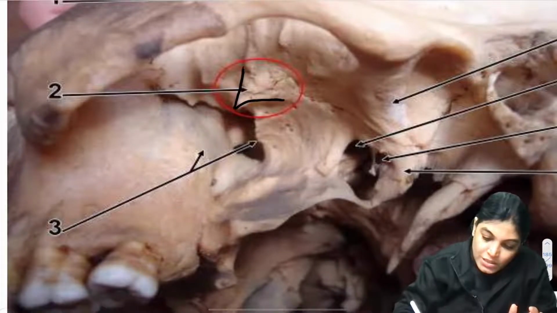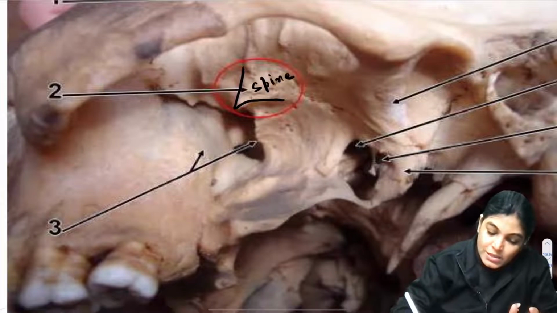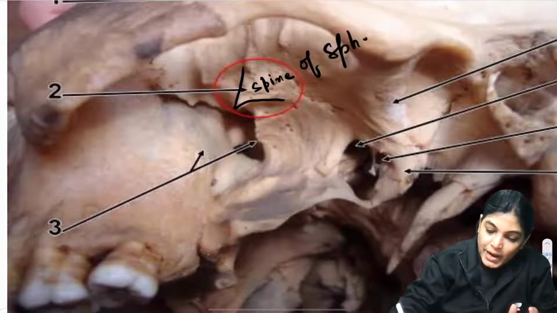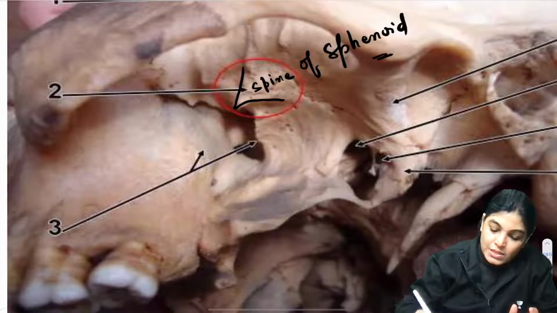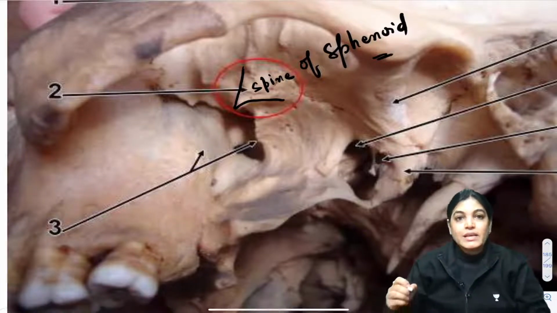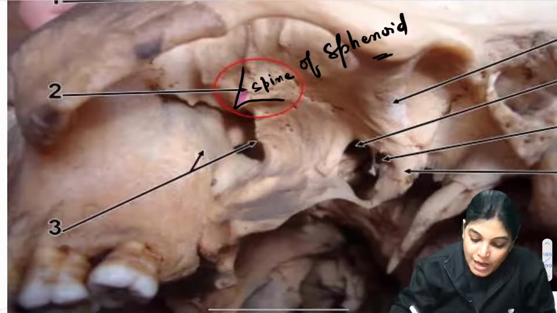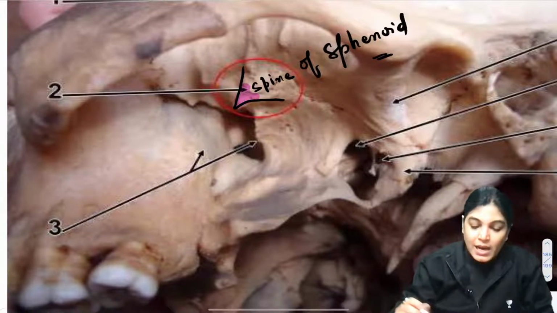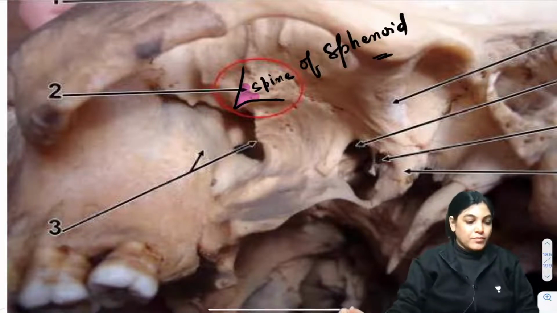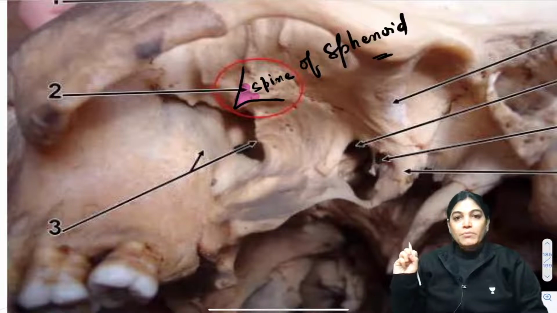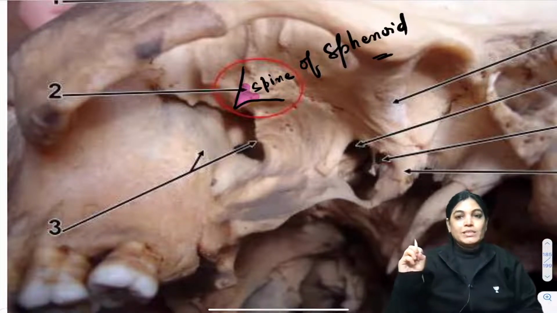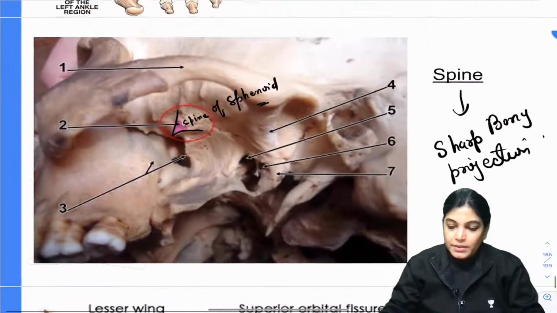This is a spine, the spine of the sphenoid bone. This is the inferior view of the skull where you are seeing a very sharp projection. This sharp pointed part is called a spine, seen in the inferior aspect of the skull, the spine of the sphenoid bone.